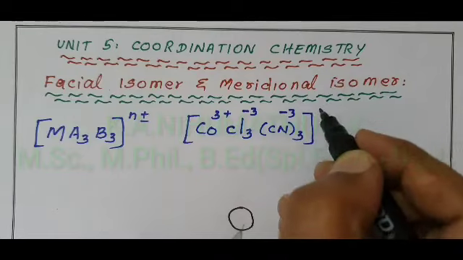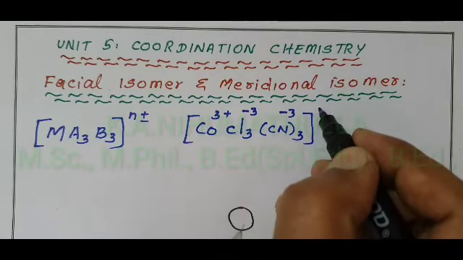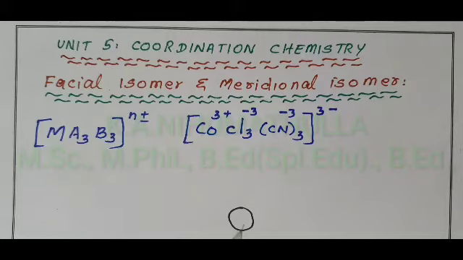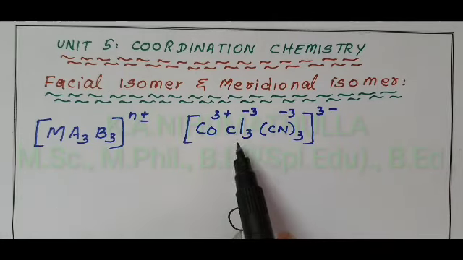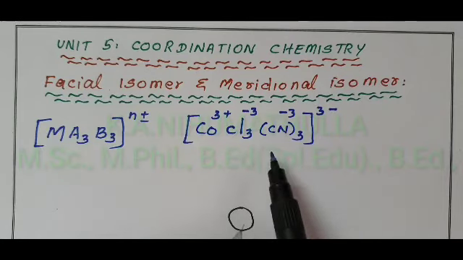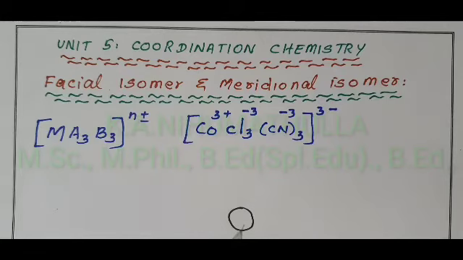When we add these, we get a charge of minus 3 on the complex. Depending upon the positions of the three chlorides and cyanides, facial and meridional isomers occur.